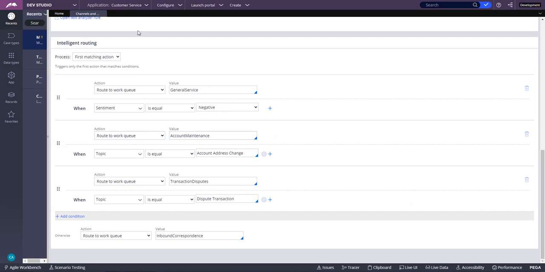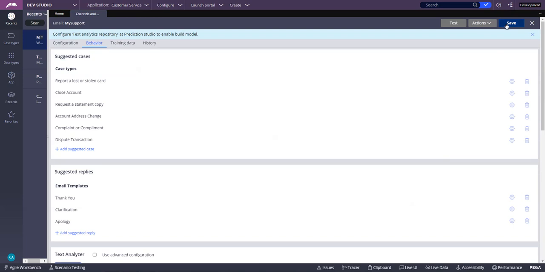What it's saying is that it's going to go in sequential order. First it checks this: if the model detects the sentiment as negative, the email is routed to the general service. Otherwise, it's going to execute these rules. While we are here, we are also going to set our thresholds on the other two. Right now the threshold is set to topic equal to account address change, threshold 0.8. We are going to change it to 0.3, and the same way we are going to change the dispute transaction also to 0.3. Alright, let's save all these things.